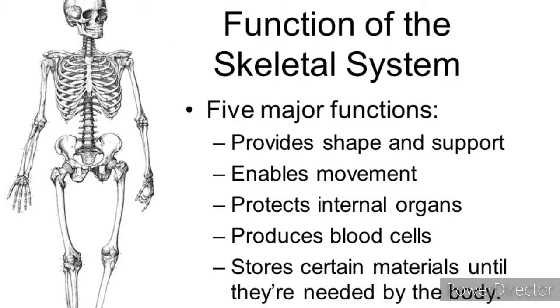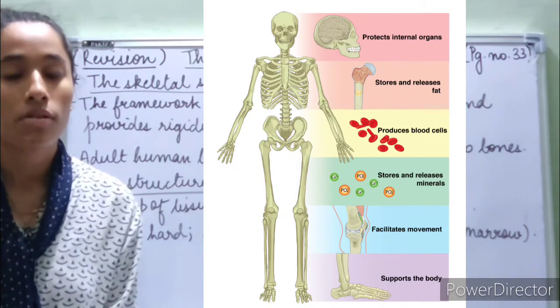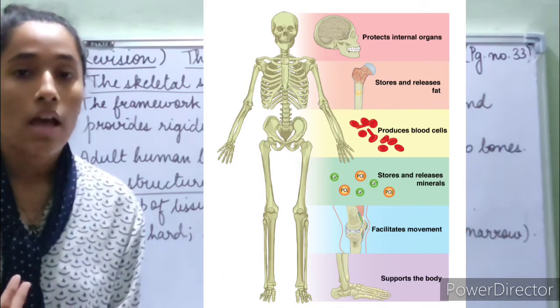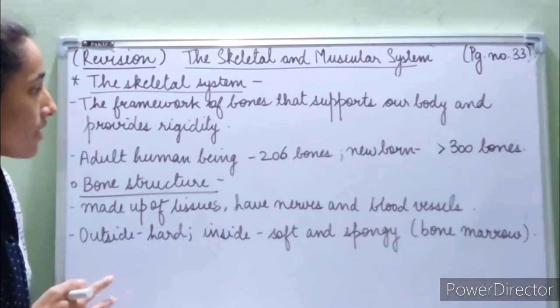And because of bones, like I told you earlier, muscles are able to stay put in their places because of the skeletal system. So this is the bone structure, this is the skeletal system.